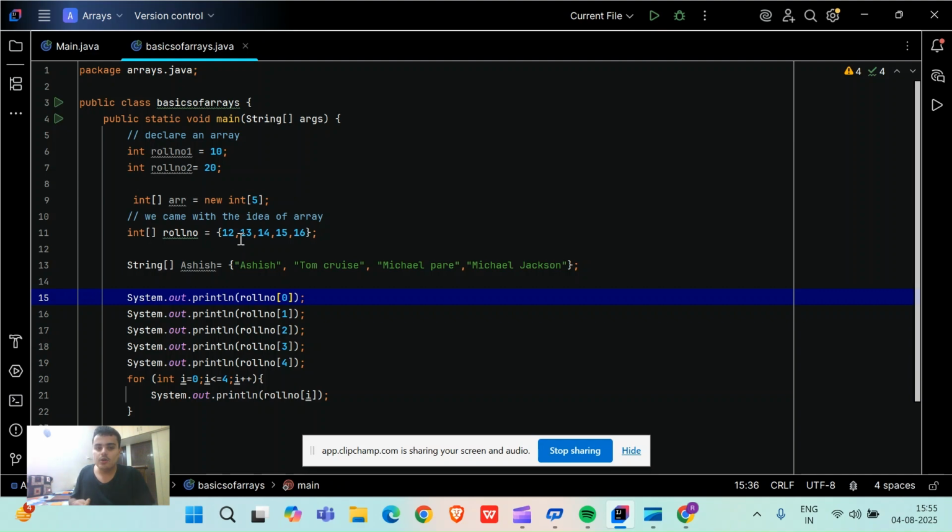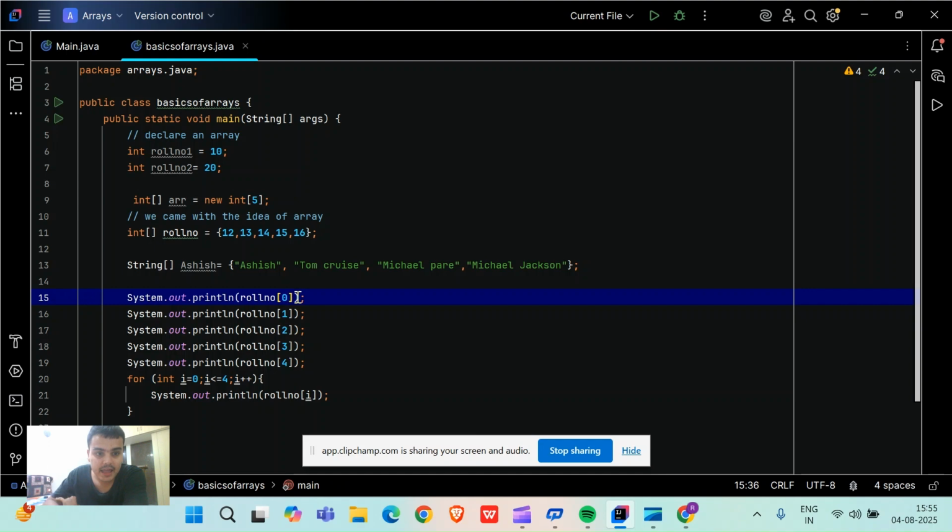There is something called zero index values, right? In Java, all values are kept in an array by index ranging from 0 to n minus 1. Which means this is 0, this is 1, this is 2, this is 3, this is 4. If I want to print 12, I write roll number at the rate index 0, right?